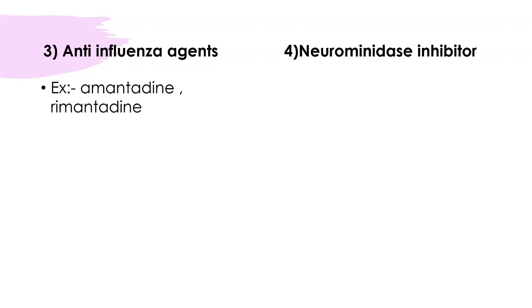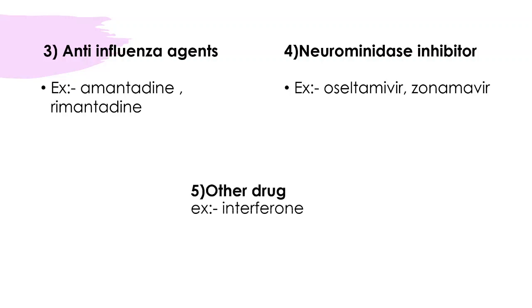Neuraminidase inhibitors are also an important class, which includes oseltamivir and zanamivir. Of these two drugs, oseltamivir is asked in each and every GPAT examination every year. One question will be from this drug, oseltamivir. You should preferably know each and everything about oseltamivir. And other drugs such as interferons are used for the treatment of viral infections.